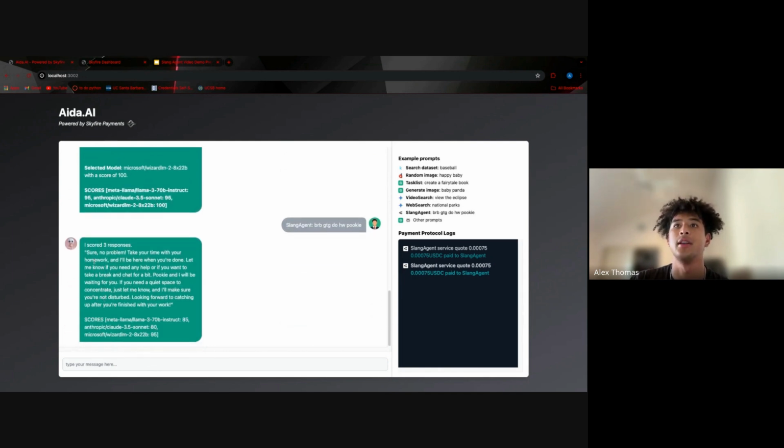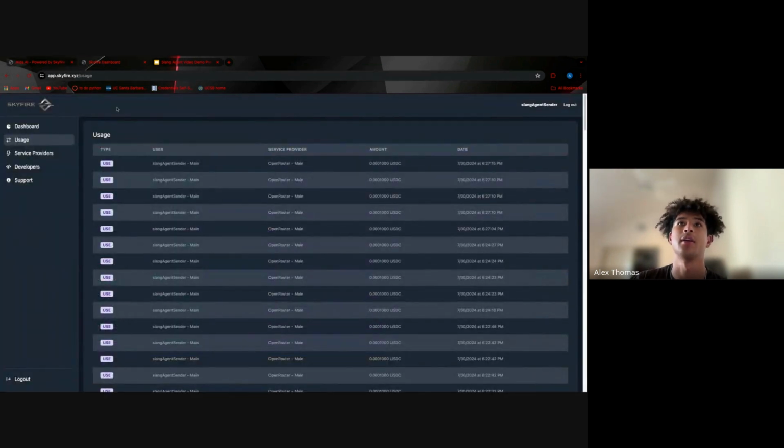Here's how it would look in the non-verbose mode to an actual user. You can see here that it outputs a contextually accurate and appropriate response and calls 3 different models, scoring their responses based on the rubric it creates. In the bottom right, you'll see Ada paying money to Slang Agent for its service on behalf of the user. We'll now go to the Skyfire dashboard to break down each of the payments that Slang Agent is making in the background.